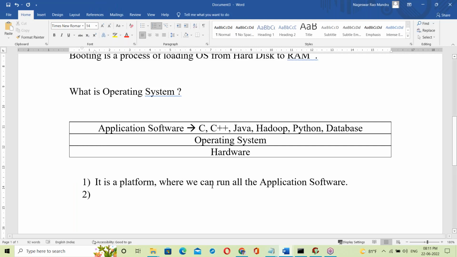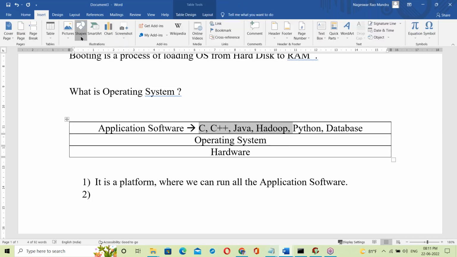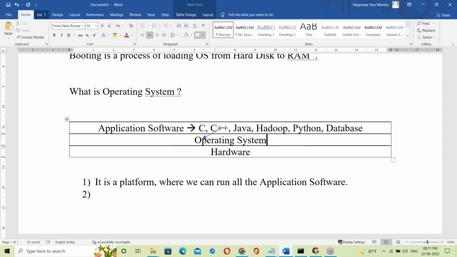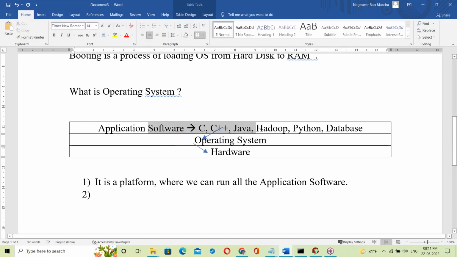Not only a platform here. Suppose these programs generate some output. The output of all the programs is first of all delivered to the OS, and then transferred to the output device.